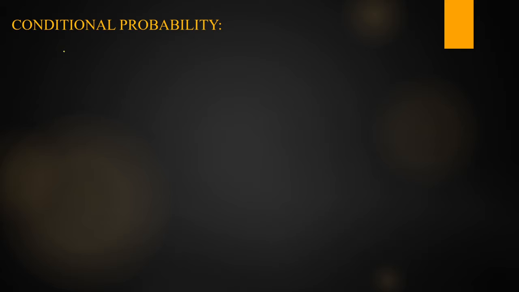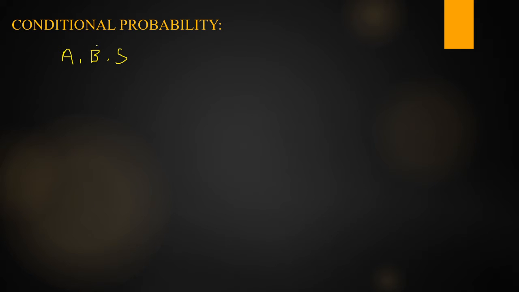Suppose A, B are any two events in a sample space S. We know how to find the probability of a single event. But how to find the probability of one event when another event has already happened? That is called the conditional probability: the probability of one event given that another event has happened.